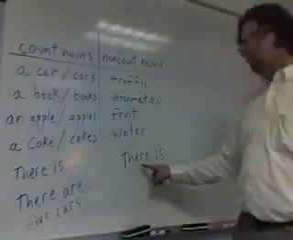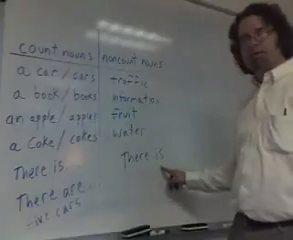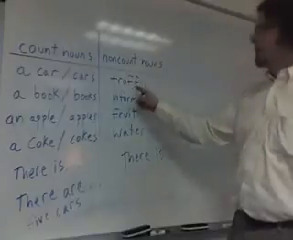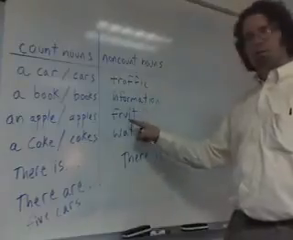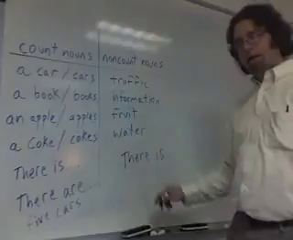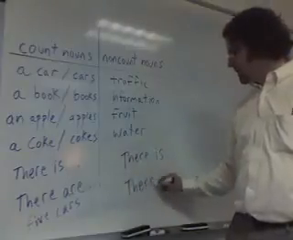With non-count nouns, to describe something, you say there is. There is traffic. There is information. There is fruit. There is water. And of course, the contraction for there is, there's.